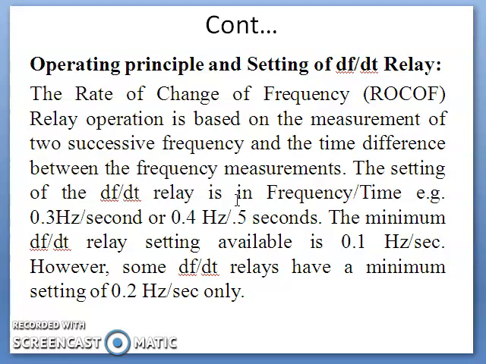So the dF by dt relay is used for load shedding in the situation when a sudden loss of generating capacity on a system is accompanied by a decrease in system frequency. In such a situation of load generation mismatch, system frequency tends to fall. So the dF by dt relay can control the circuit breaker and allow feeders to disconnect from the network one by one. So this is the working principle of the dF by dt relay.